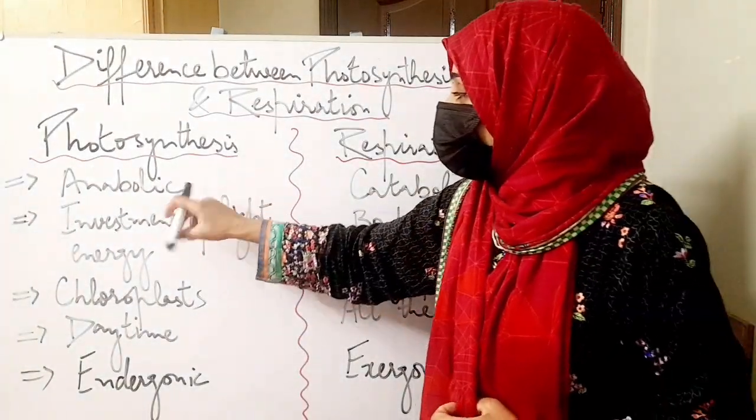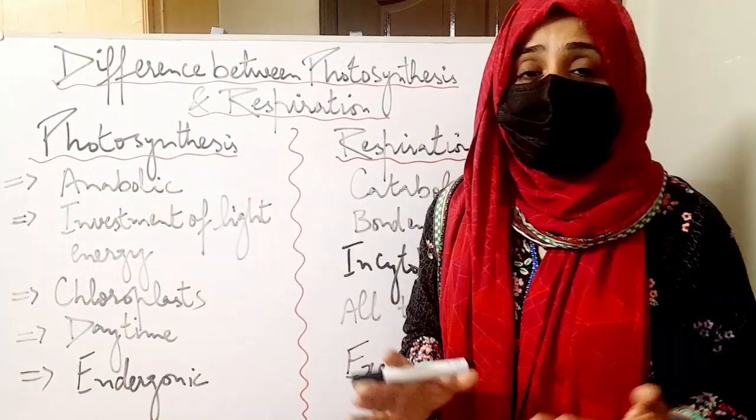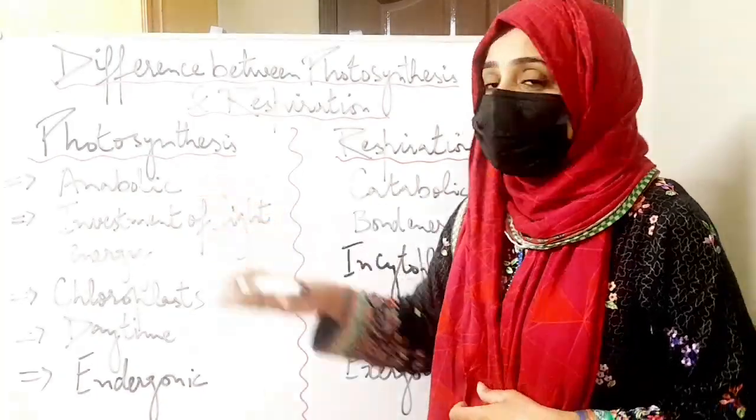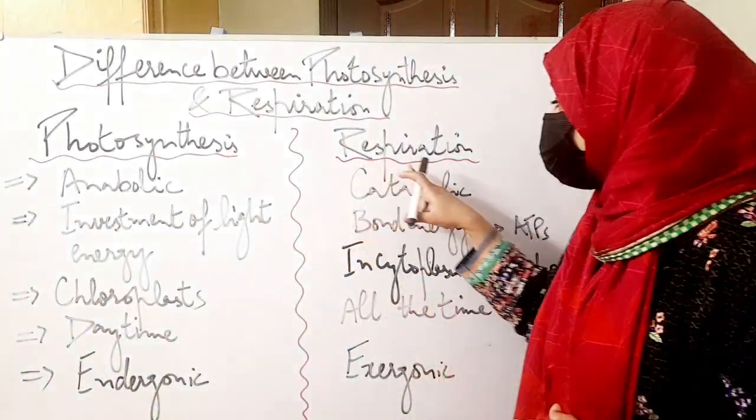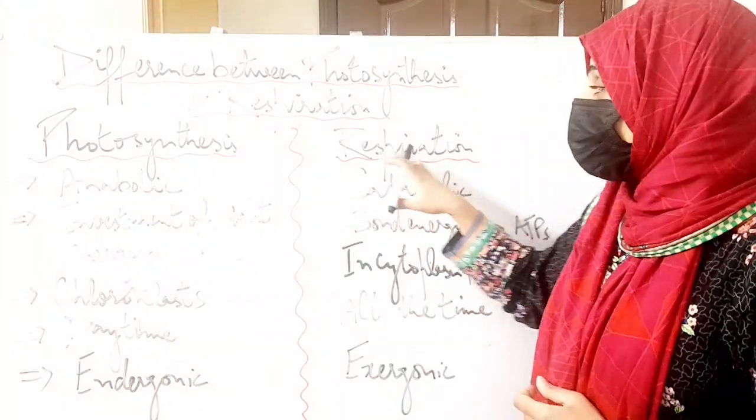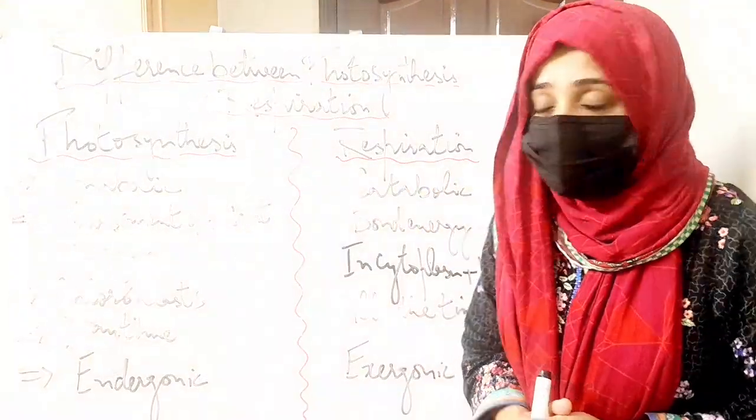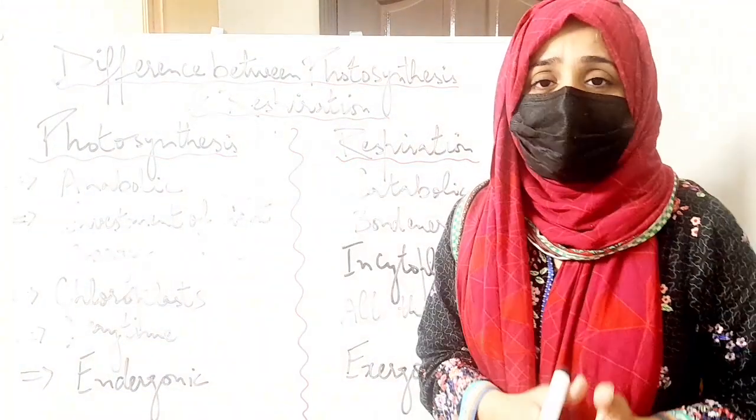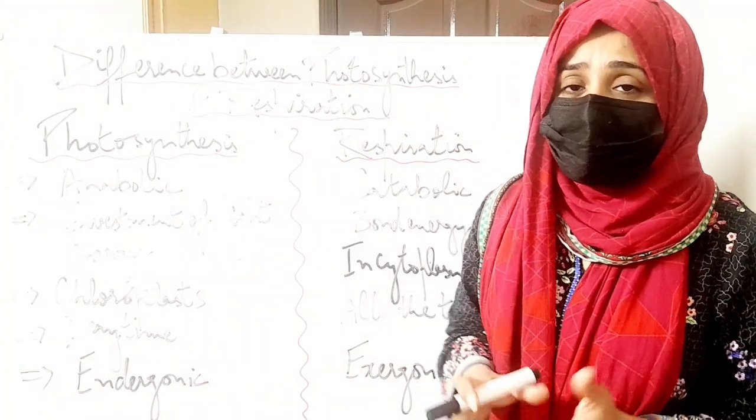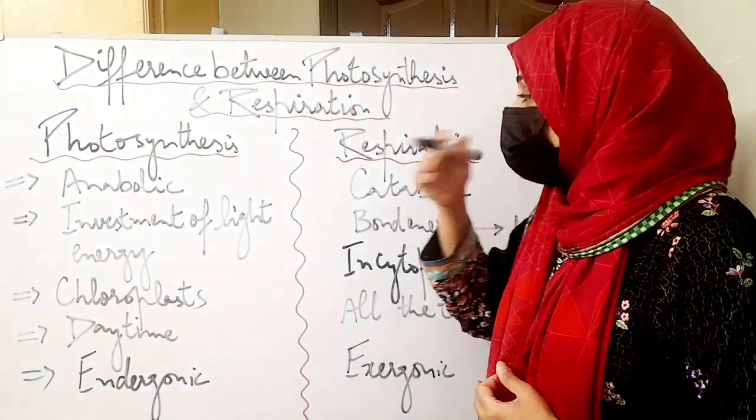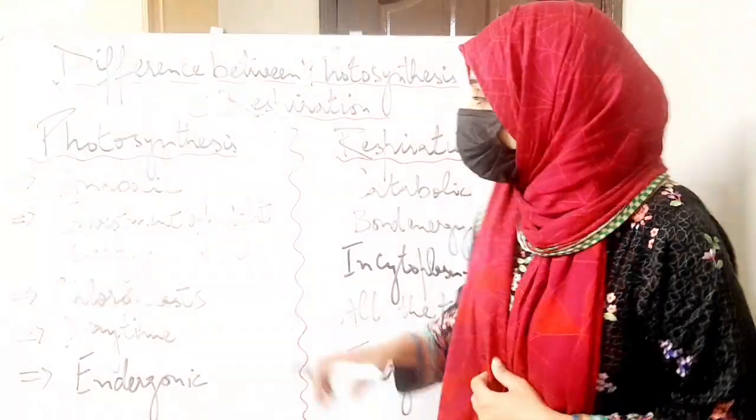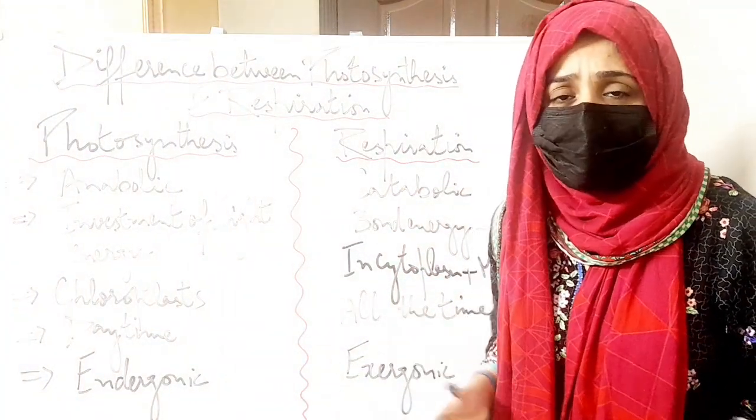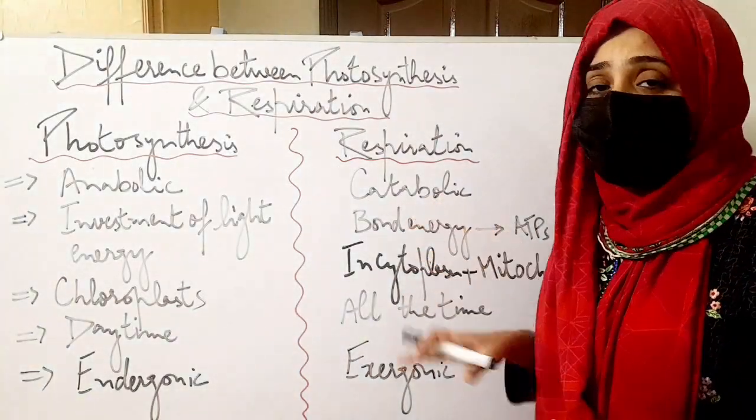The second difference between the both is that photosynthesis is an anabolic process. It means that larger molecules are synthesized during this process, whereas respiration is a catabolic process. Catabolic means that larger molecules are broken down. As we know, in photosynthesis, glucose is synthesized from the raw material, that is carbon dioxide and water, and sunlight is utilized during this process to synthesize the organic food, that is glucose, whereas in respiration the glucose is broken down to release carbon dioxide and water and mainly the energy.